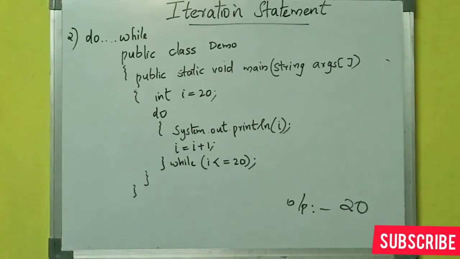Then while I less than or equal to 20. So now the value of I is 21, which is checked: 21 less than or equal to 20, which is a false statement. Since the value of I, which is 21, is not less than or equal to 20, the condition is false. This particular loop will not get executed again and the execution of the loop stops here. So the output will be 20 only.